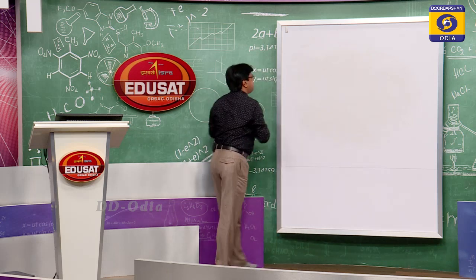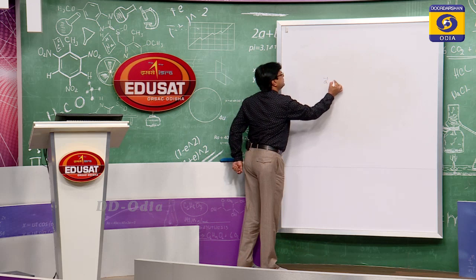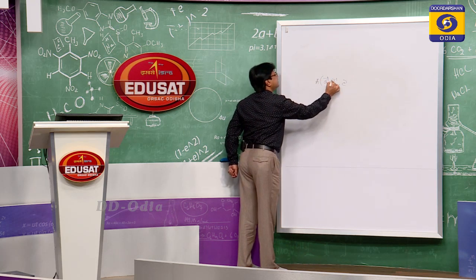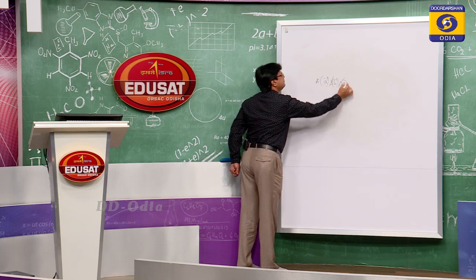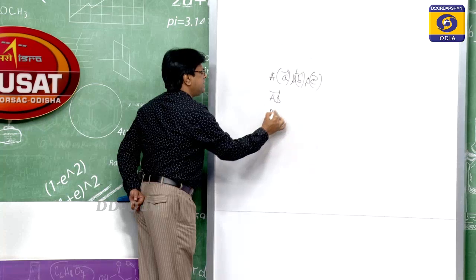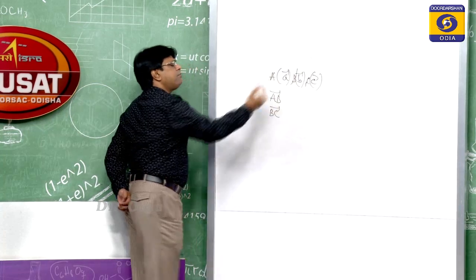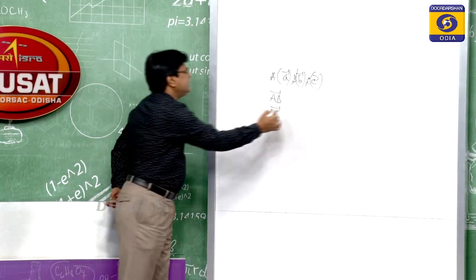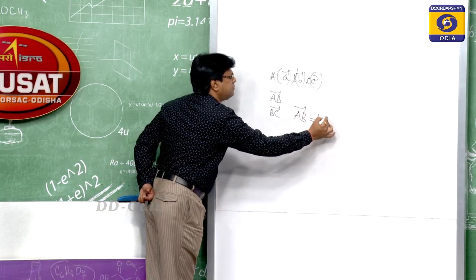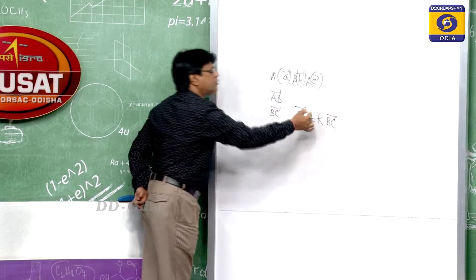Suppose a, b, c are the position vectors of A, B and C. Then we can find the vectors AB and BC. These three points are said to be collinear if vector AB can be expressed as some scalar multiple of vector BC. That is your collinearity testing.